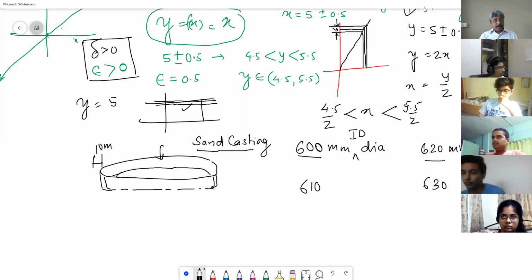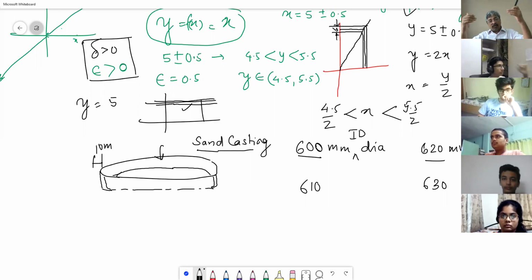If there is a 10 millimeter difference in the product, nobody is going to accept it, because the job that ring was supposed to do will not be done if the dimensions are not as per requirement. Forget about epsilon, I was not even maintaining the original dimension. It was way beyond epsilon. So that was not acceptable.